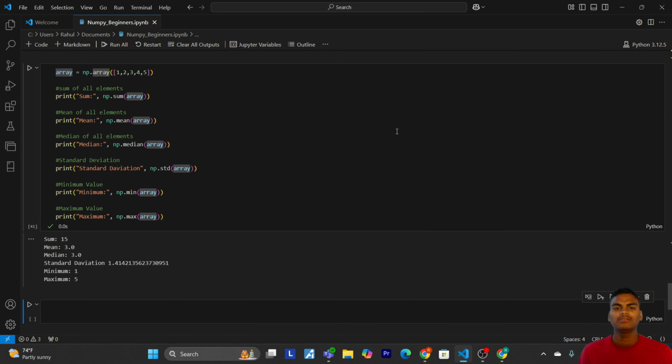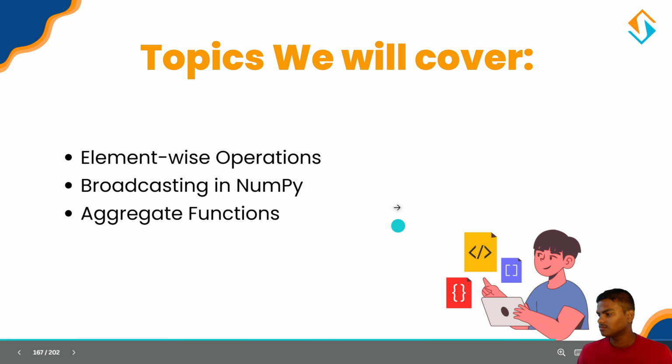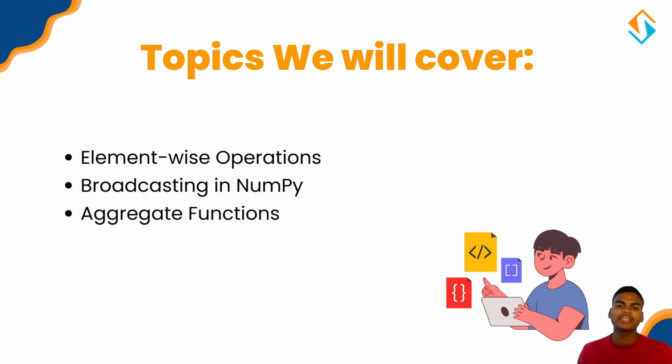So now let's come to our slide. We have covered three key aspects of NumPy array operations today. Number one, element-wise operations allow us to perform arithmetic between arrays of the same shape. Second, broadcasting enables operations on arrays of different shapes by stretching the smaller array. And the third, aggregate functions help us compute summary statistics like sum, mean, and standard deviation efficiently.